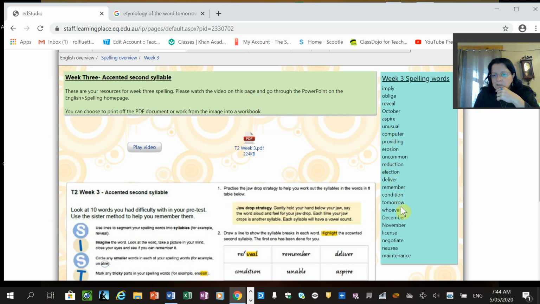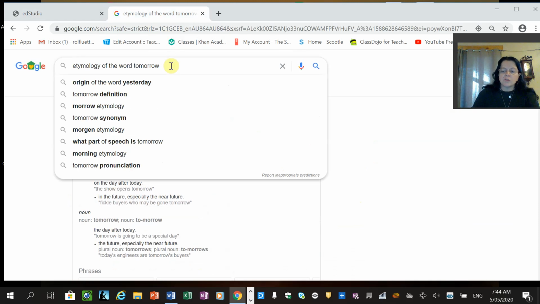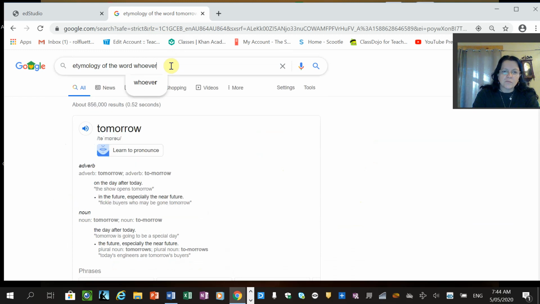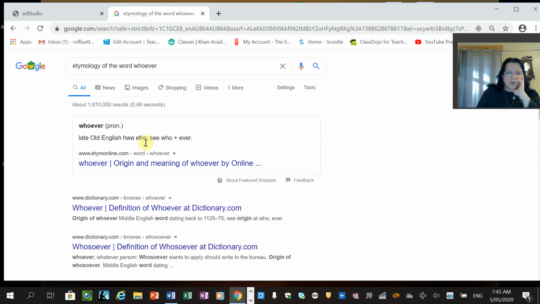Okay, so we just did tomorrow, whoever. Now this one might not work because it's two words joined together, a compound word. Whoever, late Old English, hwa, that's how they would have spelt it. That's interesting. They had the H at the first, HW. That's obviously how it's been spun around to spell like that, which is very confusing to kids when they're learning to spell the word. If you've got the IPA, you can do it. If not, don't worry about it.